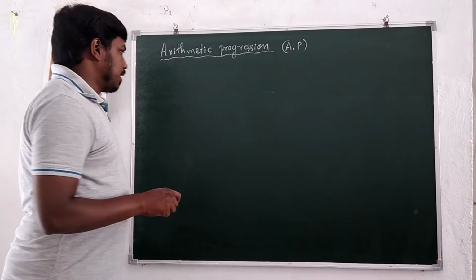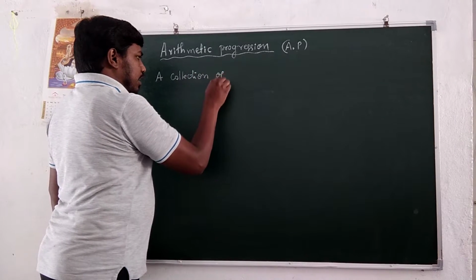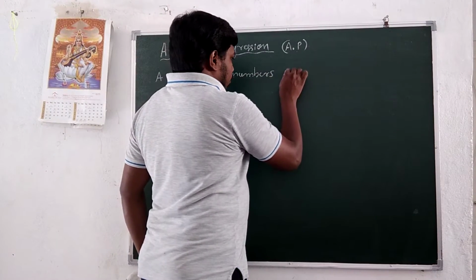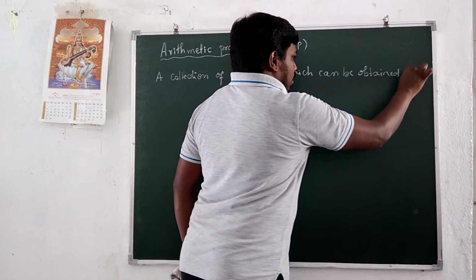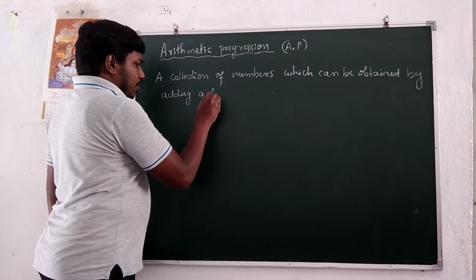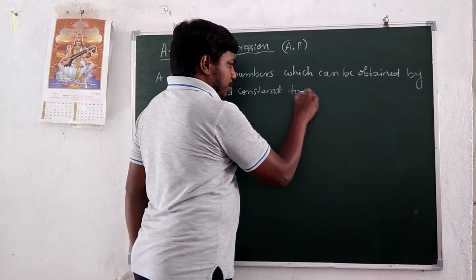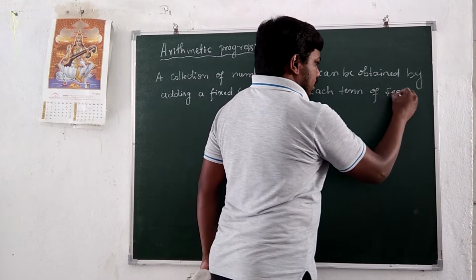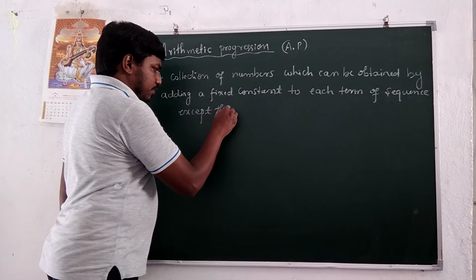A special type of sequence. Right, a collection of numbers which can be obtained by adding a fixed constant to each term of the sequence except the first term.